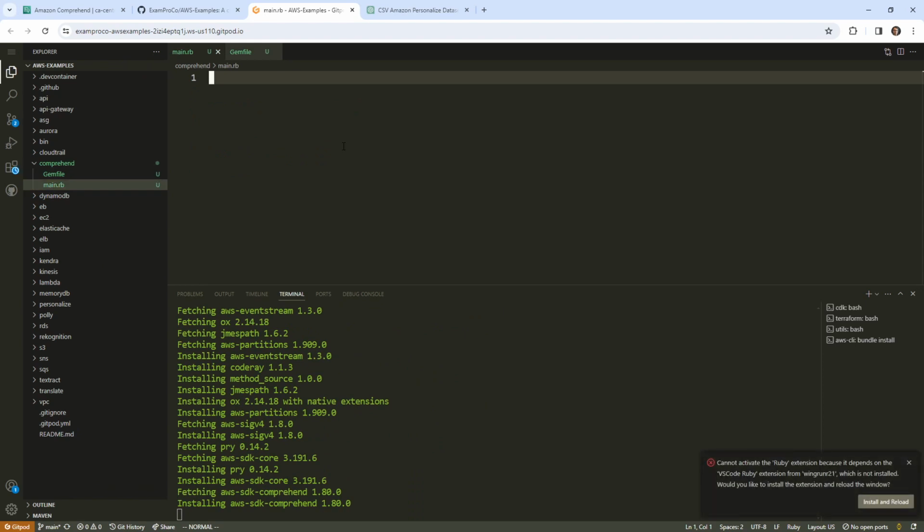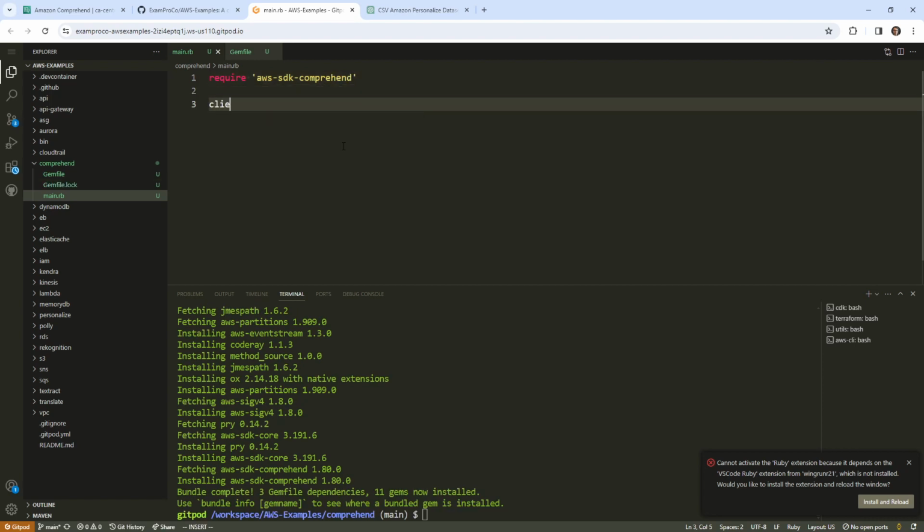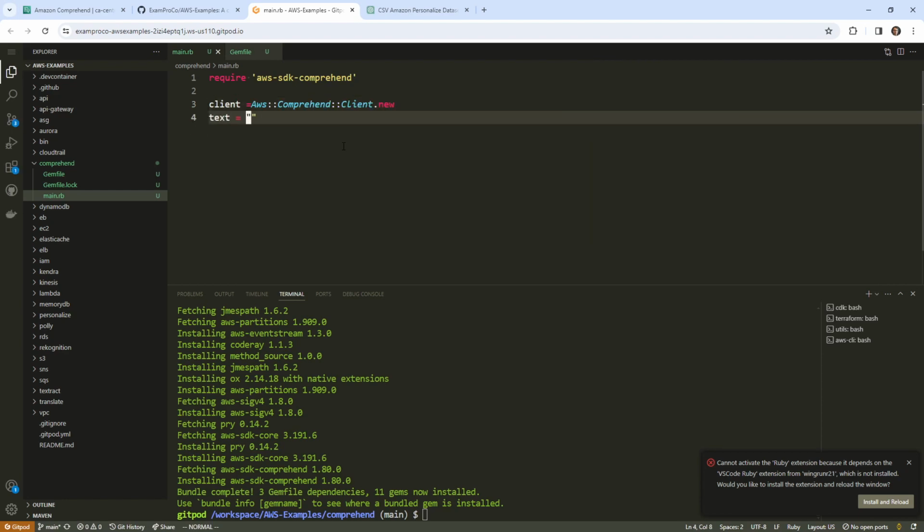We'll go ahead and start writing the code here. So we'll have to require comprehend. And if you're wondering how I know this, it's just because I have code off screen here from our slides. We could easily go to the AWS CLI or SDK docs to look this stuff up, but since I already have it here, we'll just go ahead and type it out. So the first thing we'll have to do is have a client. We're going to have some kind of text. I'll just say, hello world, this is Andrew Brown doing a test with Comprehend.